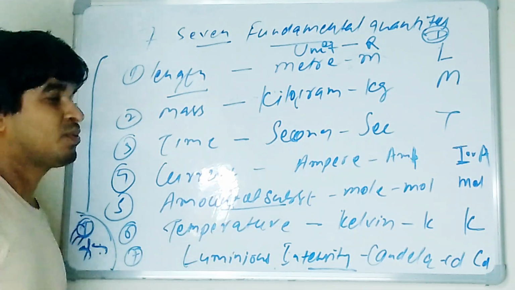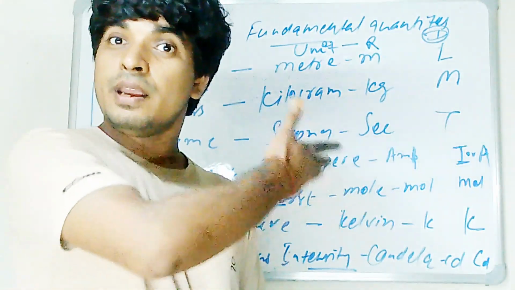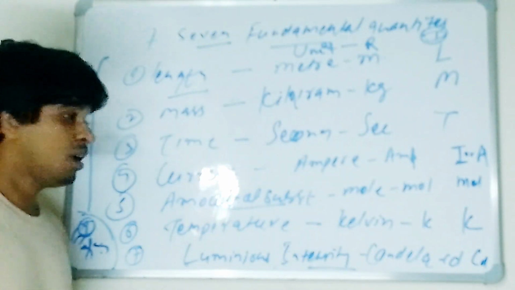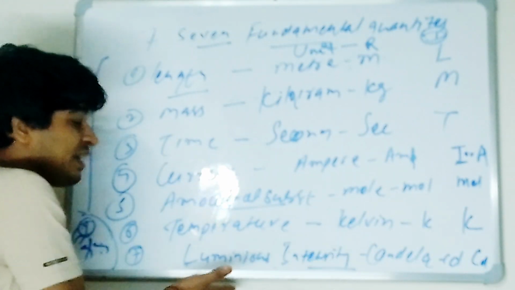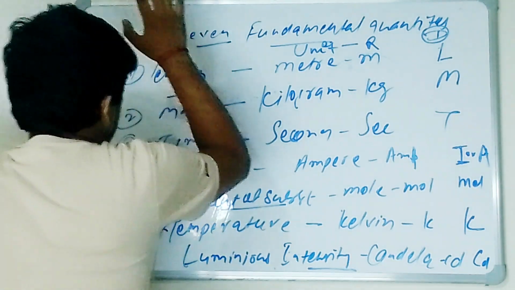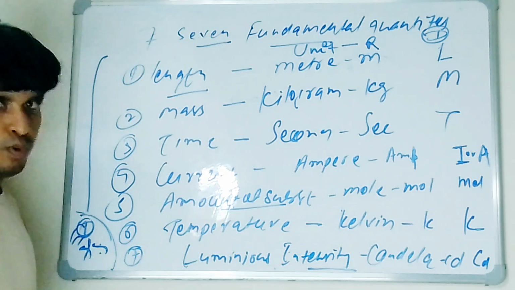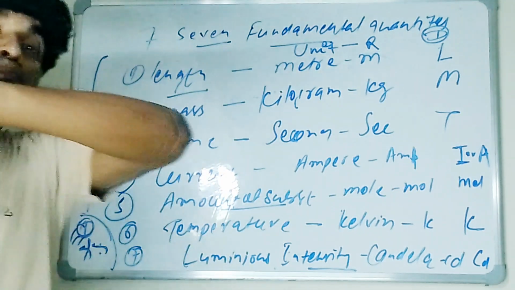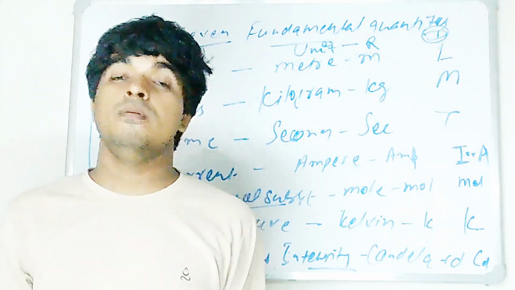You can't ignore amount of substance. Mole, you have to study everywhere. In two subjects you have to study about mole. Temperature is everywhere, we can't ignore it. Intensity is everywhere, you have to focus on intensity. So everything is important, all parts are important. I hope there is no confusion in it. There is no place for confusion, my guys.